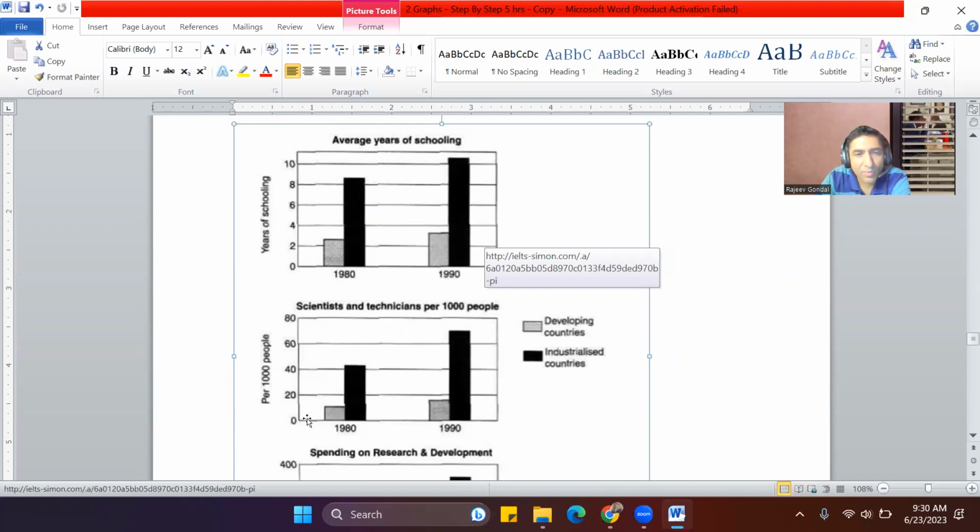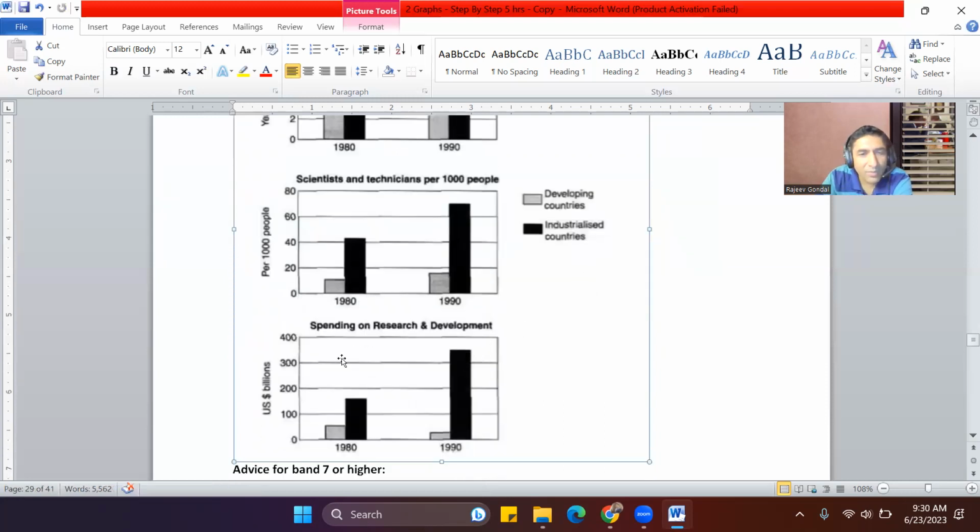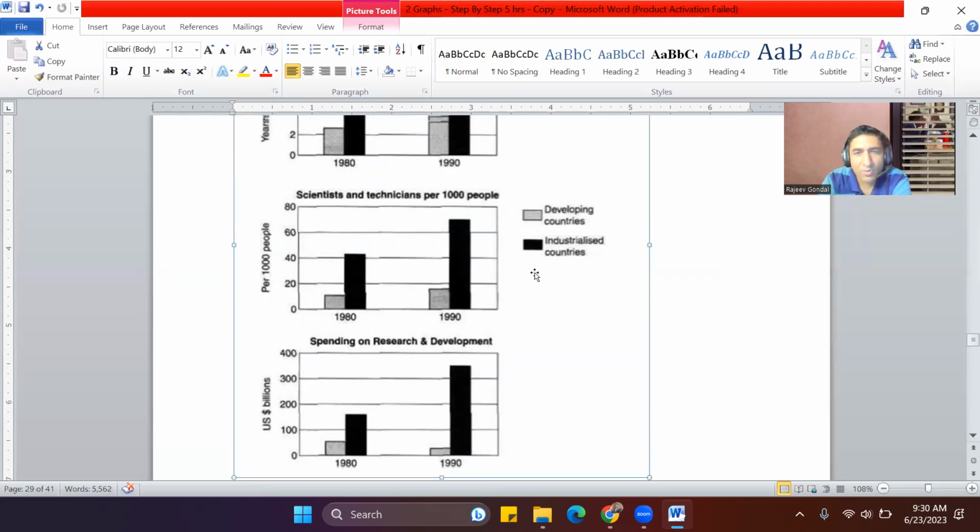Similarly, the second one talks about scientists and technicians per thousand. So what is the proportion of scientists and technicians? Again, it is much higher in industrialized nations, and the rate of increase is also steeper in the industrialized ones. The third one also shows the same story, but here something has dipped. Spending on research and development by the developing countries has actually dipped, but for the developed countries it has increased. So we can talk about one graph at a time and write numbers corresponding to them.